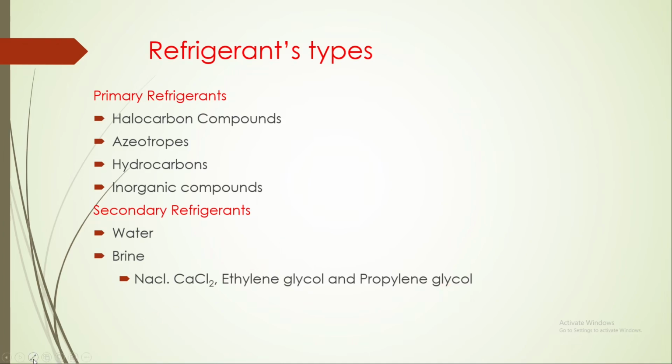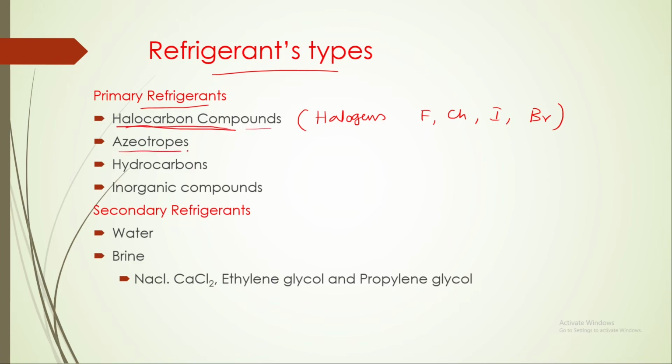Coming to the refrigerant types, we use different types of refrigerants, and we will see what those types are. Primary refrigerants are basically of four types. One is halocarbon compounds. These are carbon compounds having halogens. Halogens means fluorine, chlorine, iodine and bromine. When these halogens are present, it is called a halocarbon compound.